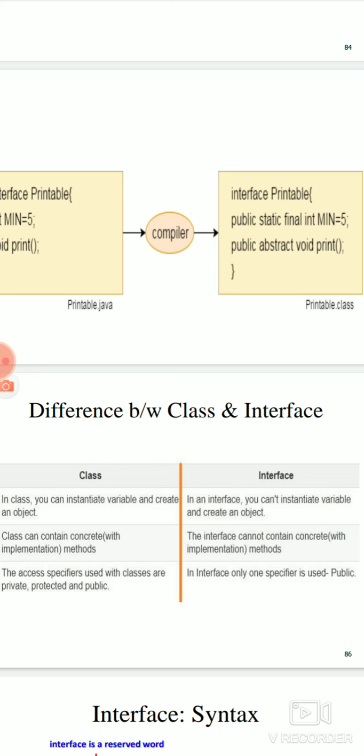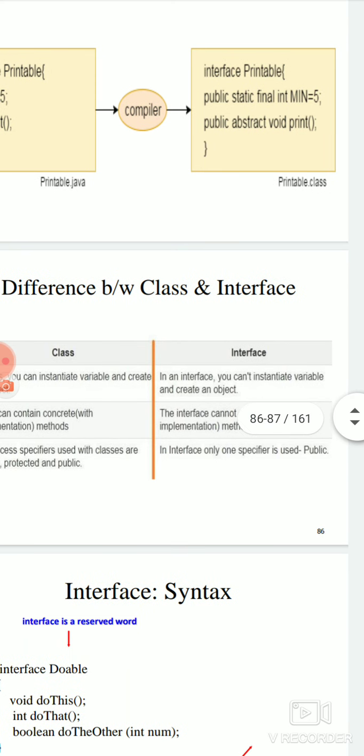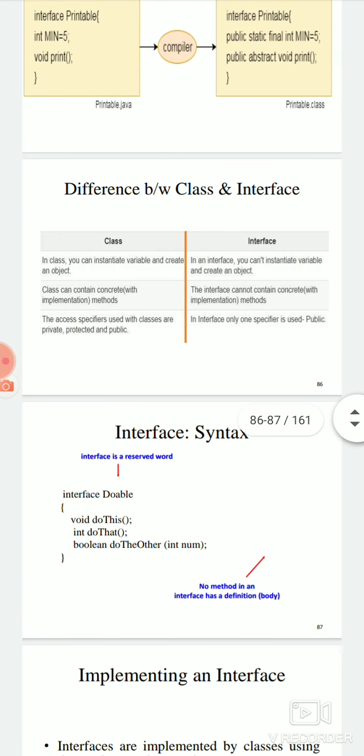And the next is a function. Here it is void print, but when it comes to an interface, it will become public abstract void print, because in an interface we use abstract methods, and abstract methods have the keyword abstract, and void print is the function. Since it is public, it is known as public abstract void. Now these are the differences between class and interface.